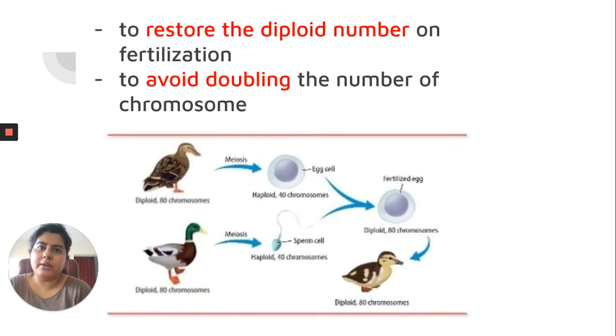So these are the two main reasons why meiosis is very, very important in the life cycle of a diploid animal. The first is to restore the diploid number in the whole species population, and the second is to avoid doubling the number of chromosomes. There are other importances of meiosis also, but you will only understand that when you study the process of meiosis that we are going to do in the next few tasks later.